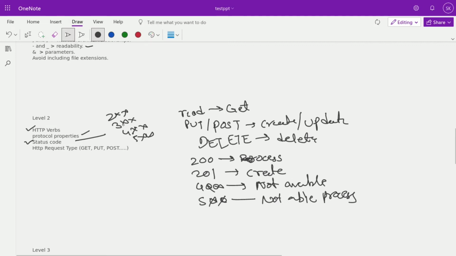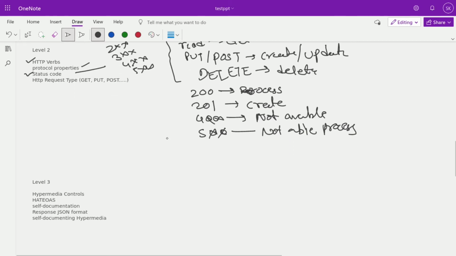We already covered HTTP protocol properties. There are multiple properties, and we are using HTTP request types. Most applications are currently at level 2, but to move to level 3 there are certain strict rules and guidelines that need to be followed, and only then can we say our application is a fully RESTful API, supporting fully RESTful standards. At level 3, we will discuss that.